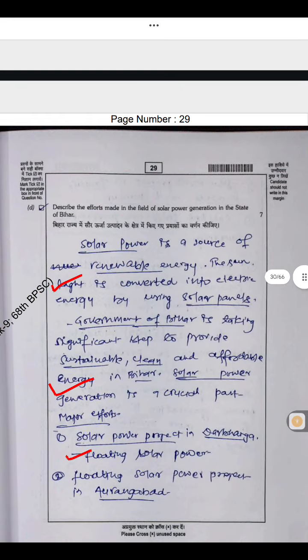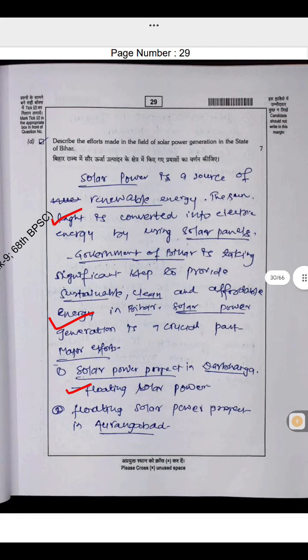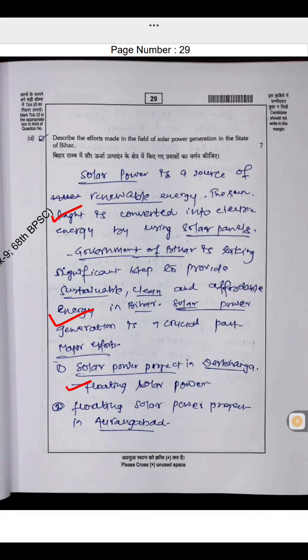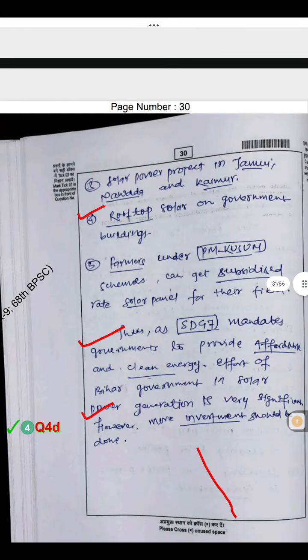Describe the effort made in the field of solar power generation in the state of Bihar. Solar power is a source of renewable energy. The sunlight is converted into electrical energy by using solar panels. Government of Bihar is taking significant steps to provide sustainable, clean and affordable energy in Bihar. Solar power generation is a crucial part. Major efforts: solar power project in Darbhanga, floating solar power plant in Aurangabad.